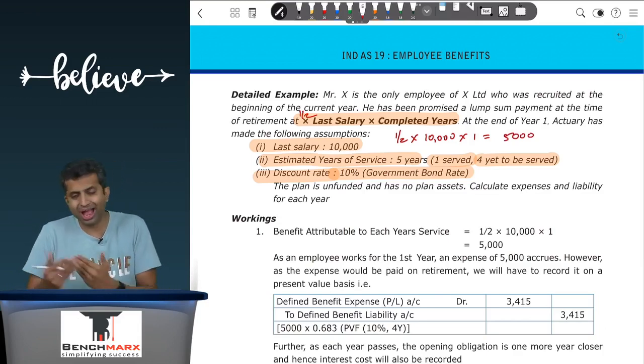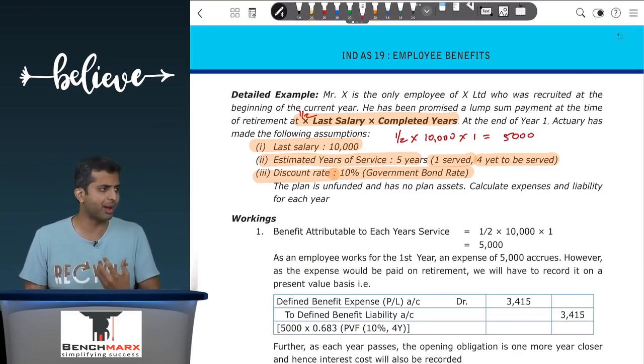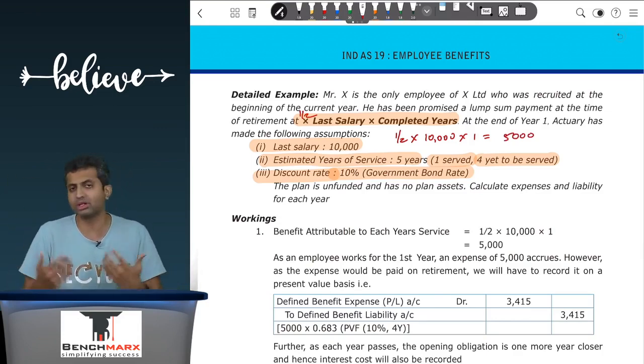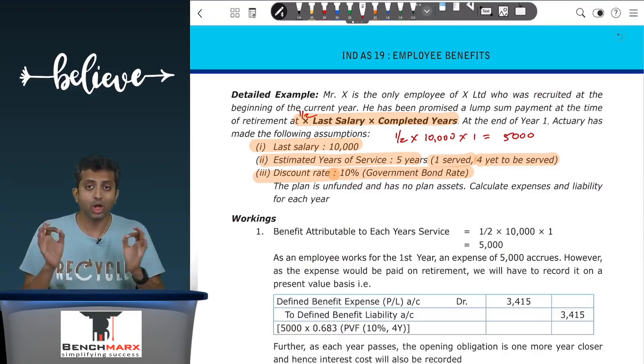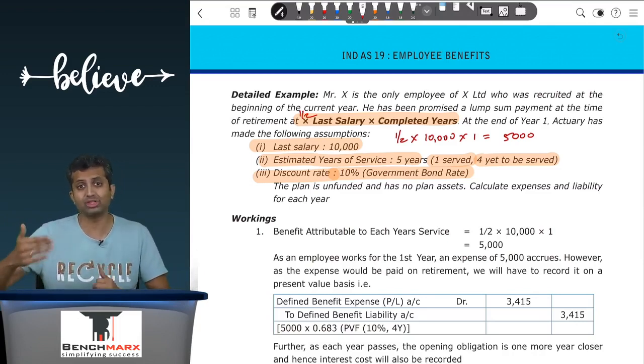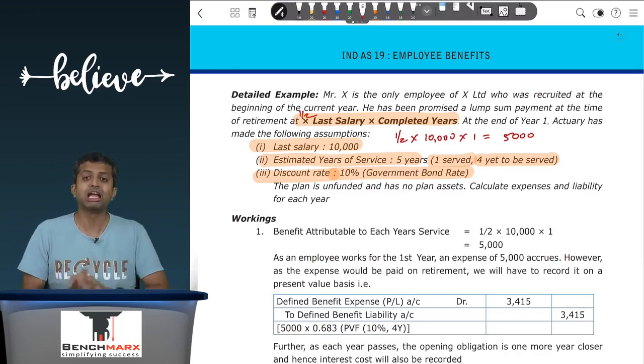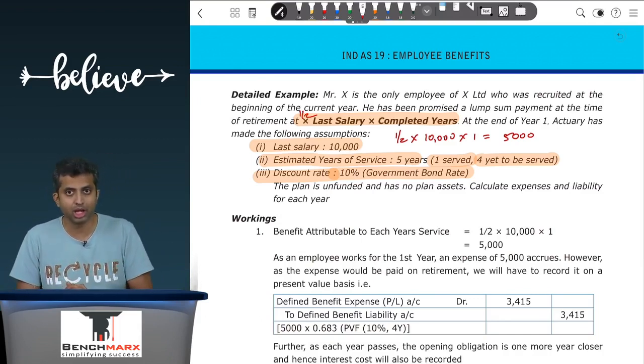So before Ind AS 19 came in, what used to happen is you would have usually recognized this expense at the end of the 5th year because the amount of gratuity may not be determinable. However, Ind AS 19 says that that will be like a cash system of accounting, that is, you are recognizing gratuity only when it is paid. On the other hand, gratuity builds up as and when each year of service is rendered. So over here, as 1 year of service is rendered, 5,000 of benefit accrues. You don't pay that benefit now, you pay it at the time of retirement, but the benefit accrues because of the 1 year of service, and hence you will recognize a current service cost in the current year with the corresponding credit to a liability which is still payable.